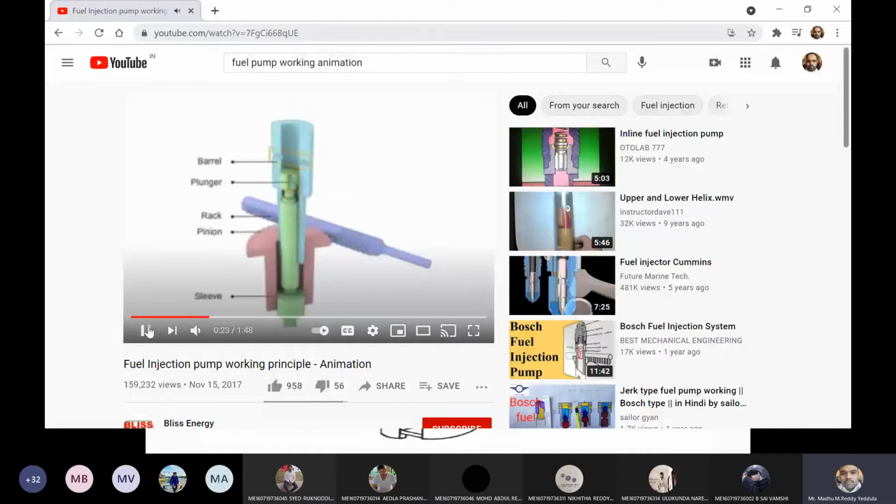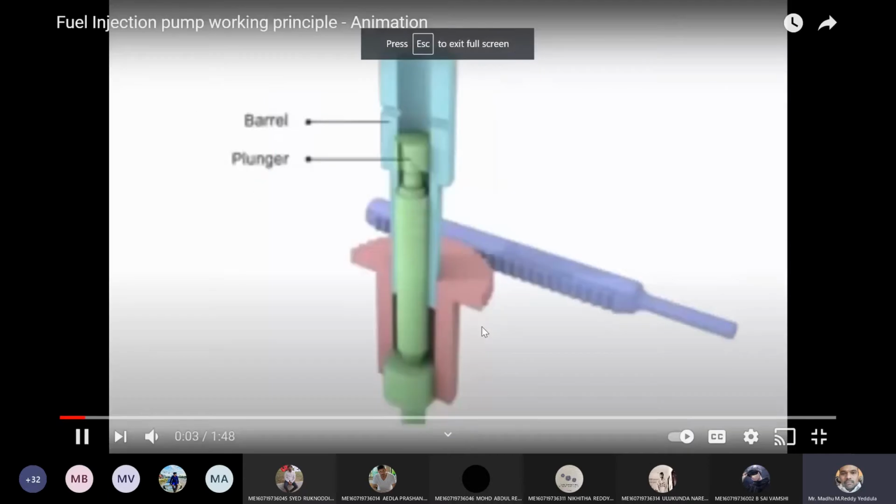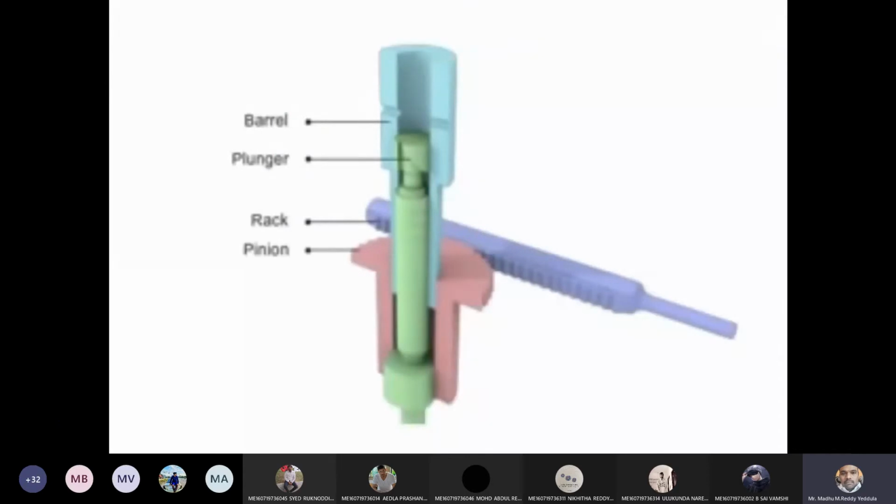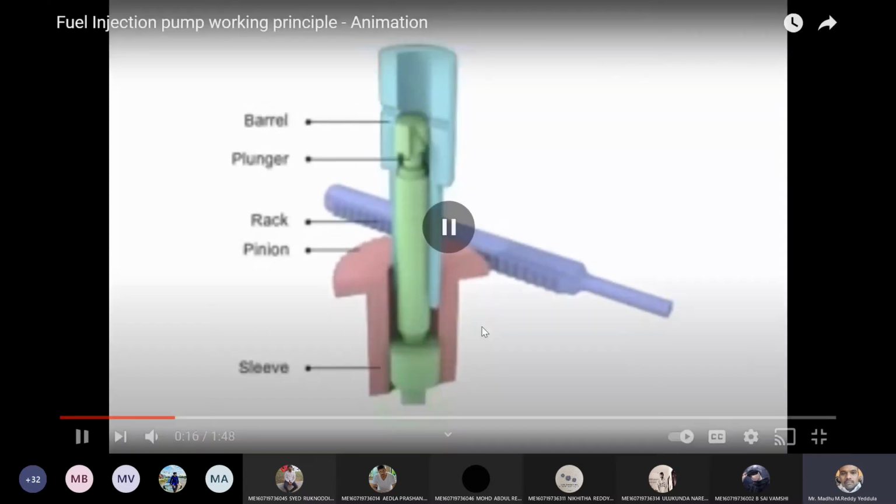The barrel has ports cut on its side. The fuel pump has a plunger and barrel. A rack is fitted to the pump to engage with a pinion machined on the outside of a sleeve. The sleeve fits over the plunger and rotates the plunger as the rack is moved. The plunger reciprocates. Did you observe the plunger is rotating inside the barrel? Yes, sir. Inside the barrel to pressurize the fuel.